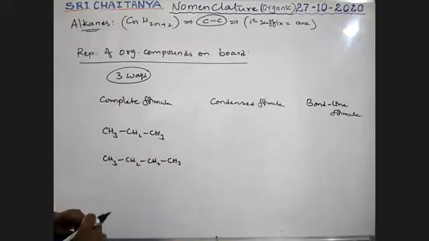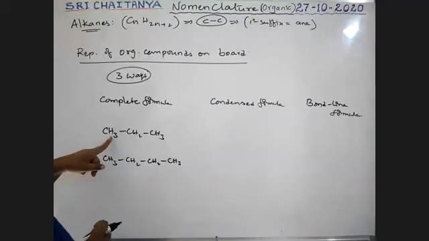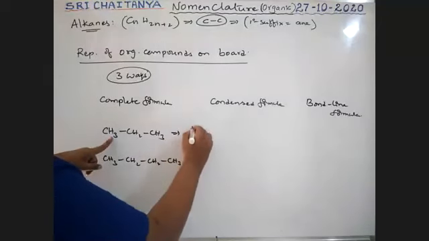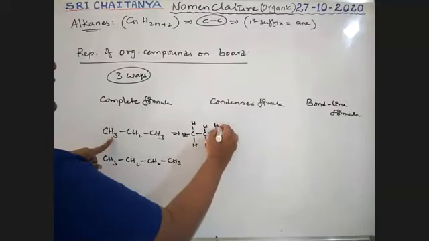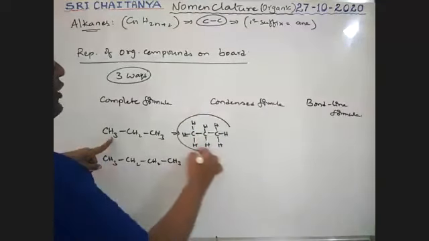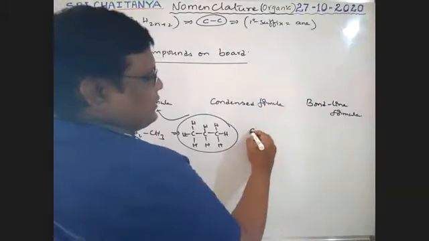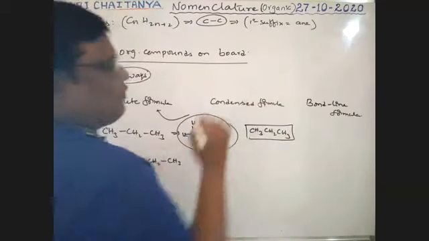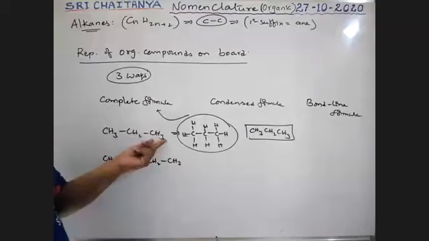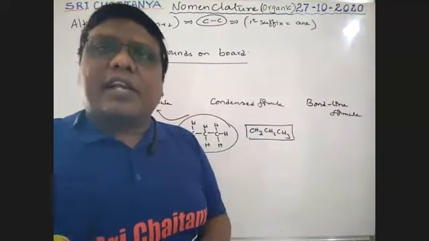This is complete formula, boys. How, sir? Carbon and hydrogens are completely mentioned: CH3, CH2, CH3. So the complete structure is given to you. That's why it is a complete formula. Now condensed formula, that is CH3CH2CH3. Without any bonds, I am representing the formula like this: CH3CH2CH3. So it is condensed formula. That means the formula is written in a single straight line.